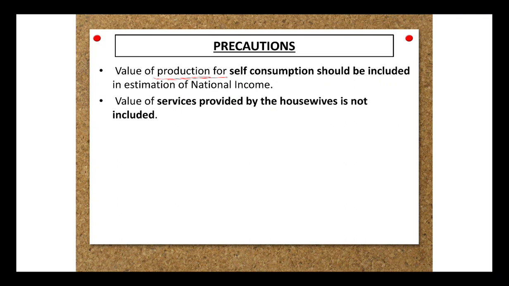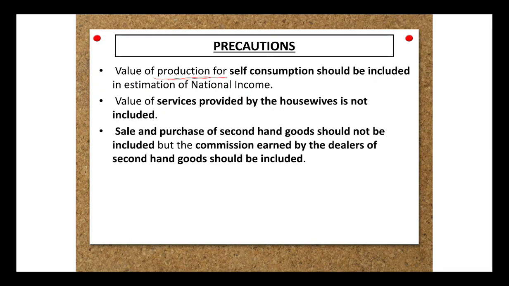All the value of these self services that you are using is not included. However, if a farmer is growing vegetables in his own garden and consuming that vegetable or fruit, that will be included. So products for self consumption are included, but not the services.